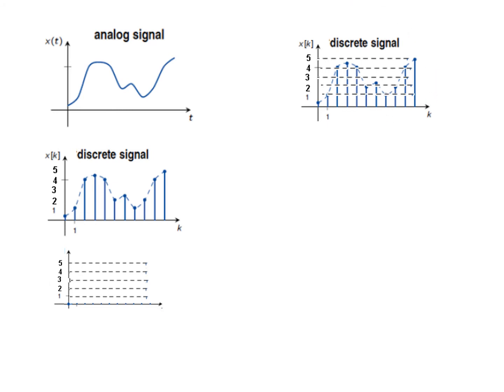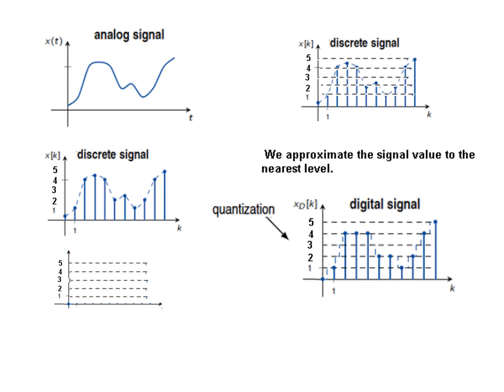Now what we'll do is what is known as quantization or approximation to go into the digital signal. So we approximate the signal value to the nearest level. So this is key. Now look at this point. This signal is about, let's say, 0.4 volt. So what we'll do is approximate it to the nearest. The nearest is 0. So we'll approximate it to 0.